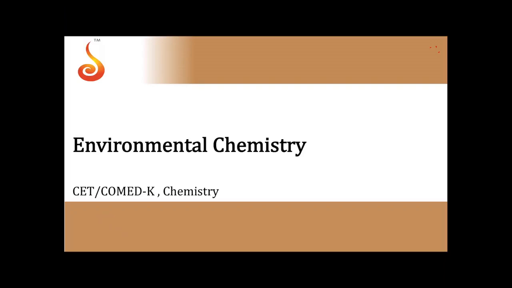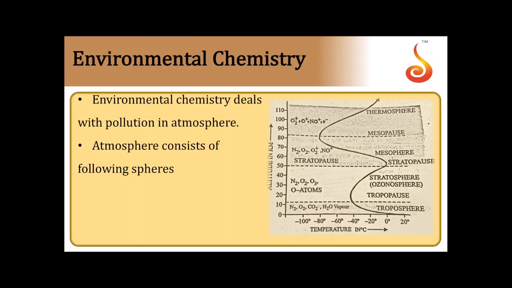Today we will discuss important points in environmental chemistry. Environmental chemistry deals with the pollution in the atmosphere. The atmosphere consists of the following spheres. The first one is called the troposphere, then comes the stratosphere, then the mesosphere, then the thermosphere.